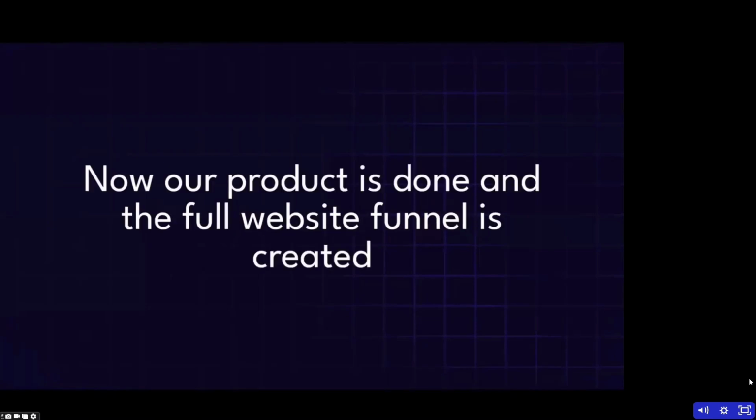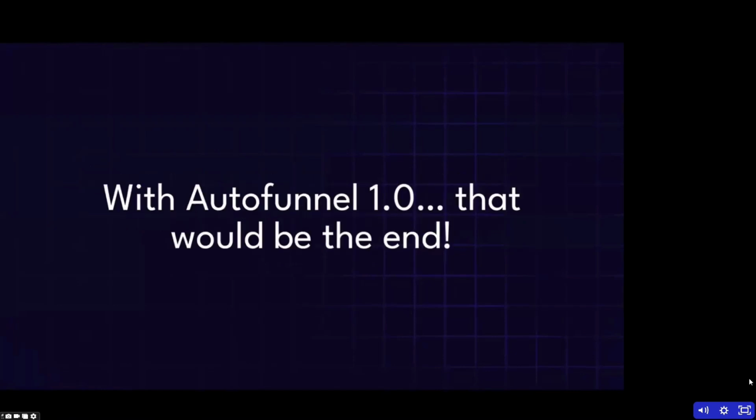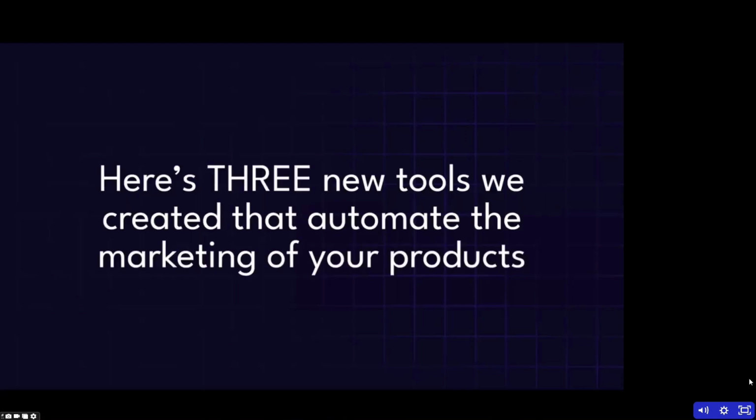So now in this scenario, our product is done. We have a book and the full website funnel is created. And with AutoFunnel 1.0, again, that would be the end. And still, it's amazing, right? We live in a crazy time. That would have been impossible 2 years ago. But how do we take this to the next level?